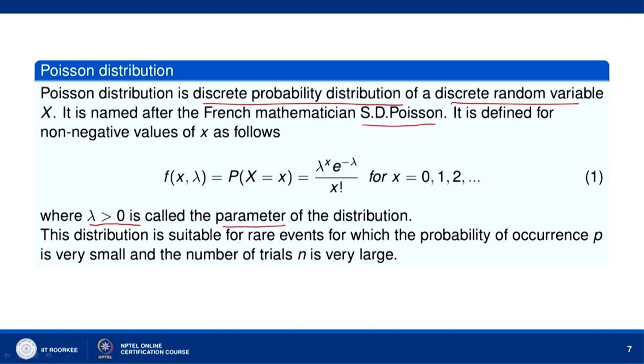This distribution is suitable for rare events for which the probability of success or occurrence p is very small and the number of trials n is very large. In those cases, if you apply the binomial distribution to calculate the probability, there is a lot of difficulty.